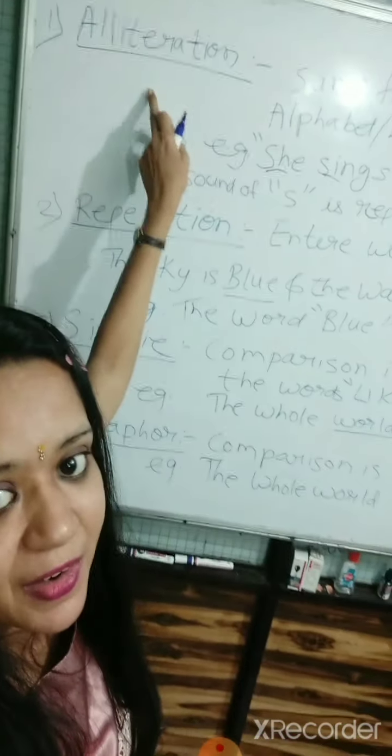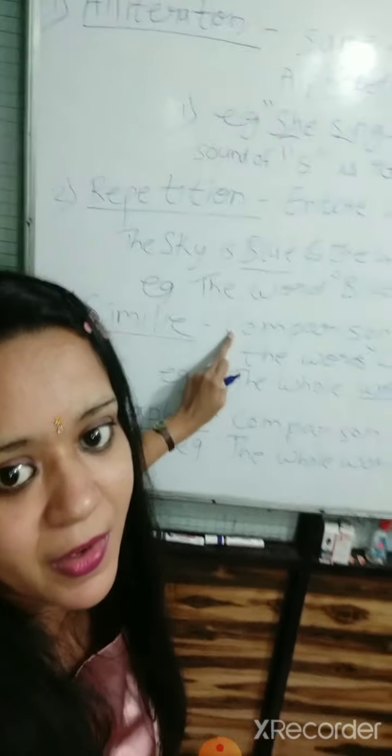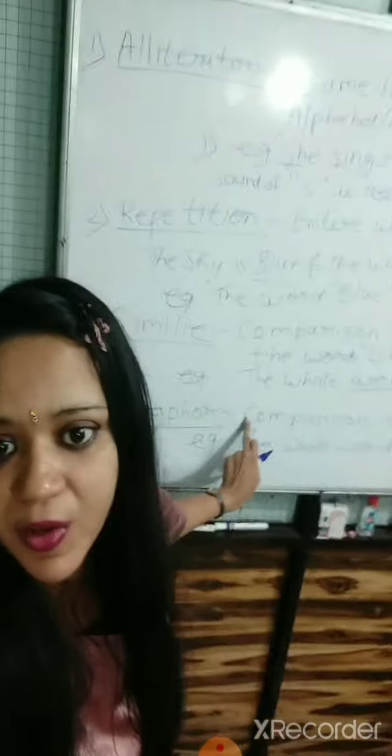I hope the figures of speech discussed today are clear to you. Which are they? First is alliteration, second is repetition, third is simile, and fourth is metaphor. In the next video, we will discuss the remaining figures of speech.